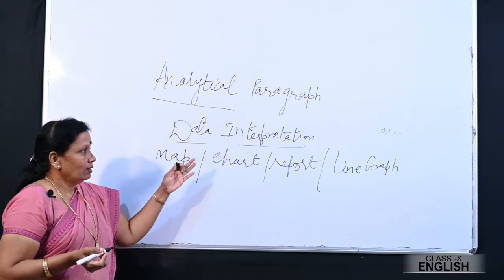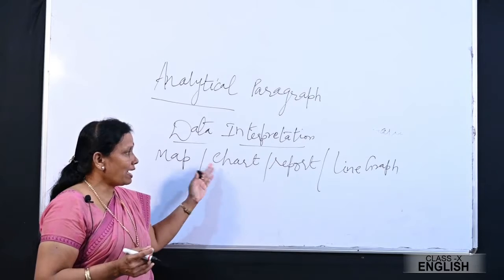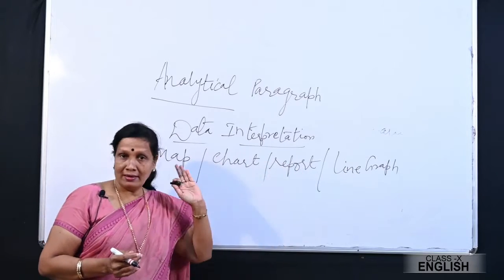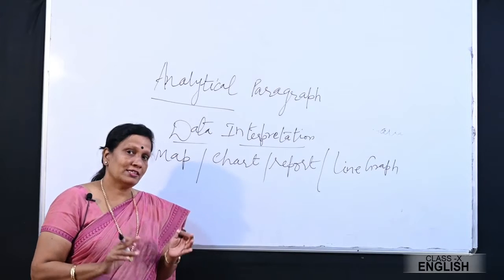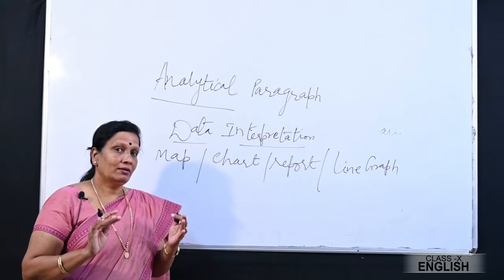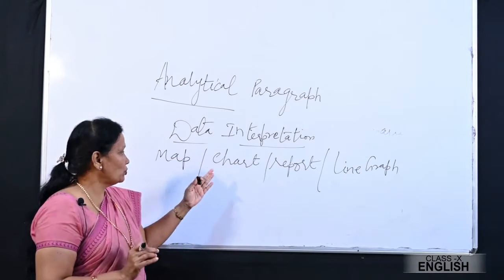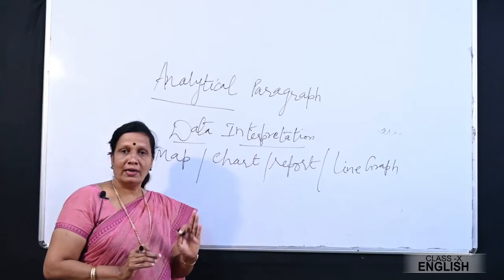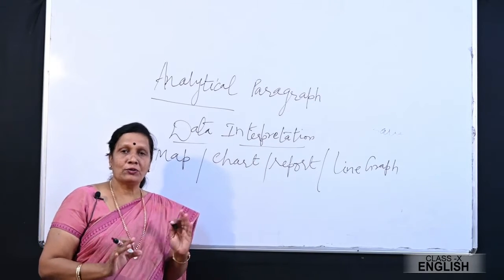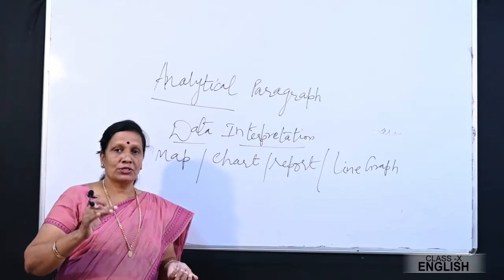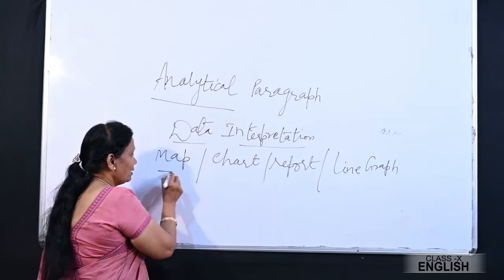Right? You might have done questions related to maps, charts, and line graphs in your maths and also your social science, especially in geography, where information is given to you or data is given to you in the form of line graph or histogram or bar graph. It could be related to the climatic conditions, about the population of different states, right? For example, map.